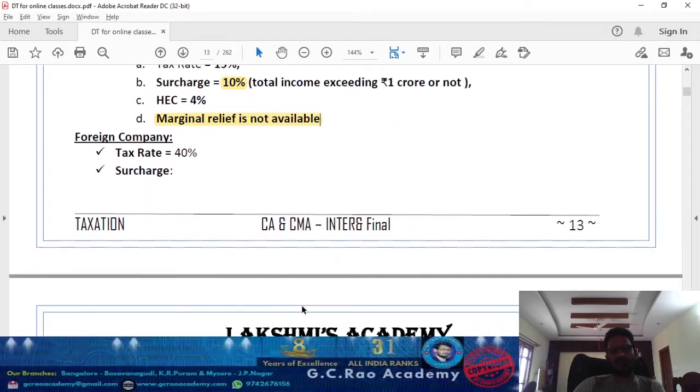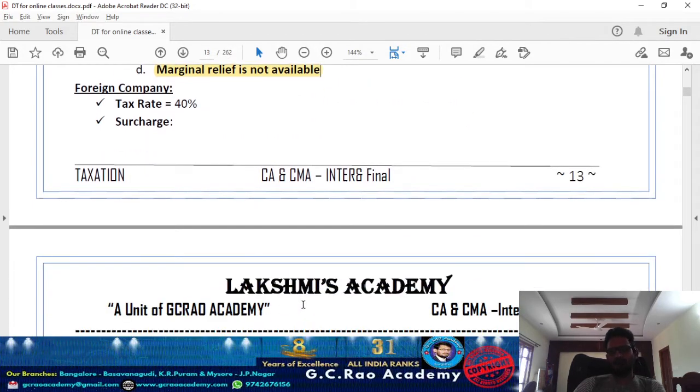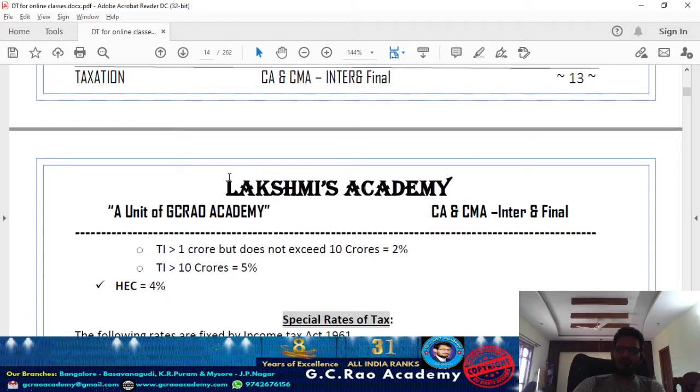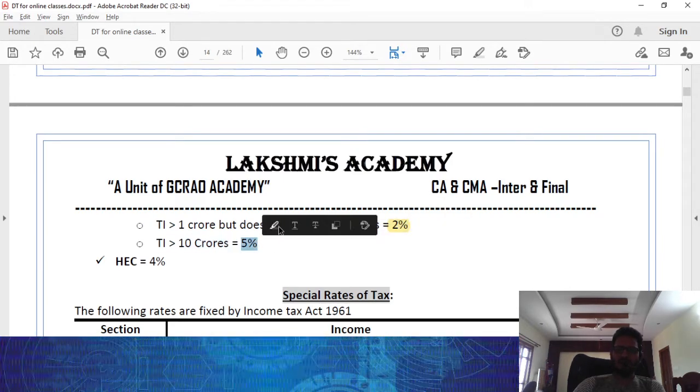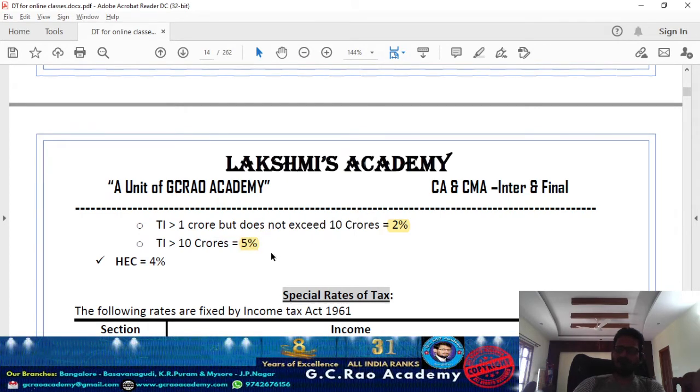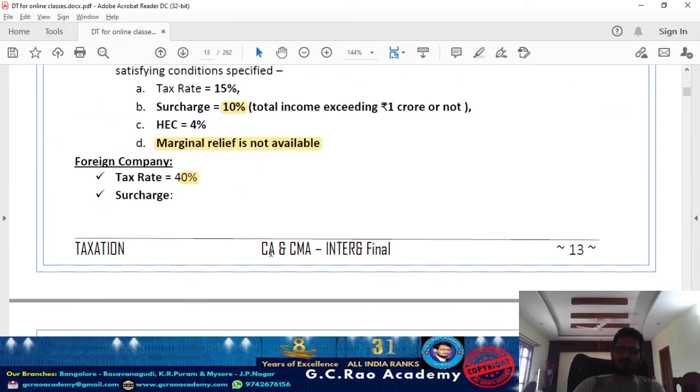And when you look at a foreign company, the generally applicable tax rate is how much percentage, Kanna? 40%. Remember, Kanna? Generally for a domestic company the tax rate will be lower, and for a foreign company the surcharge will be lower. The applicable tax rate for a foreign company is 40%. And again, if the total income of the foreign company during the previous year exceeds 1 crore but does not exceed 10 crore, the applicable surcharge rate is 2%. If it exceeds 10 crore, what surcharge rate are they talking about? 5%.